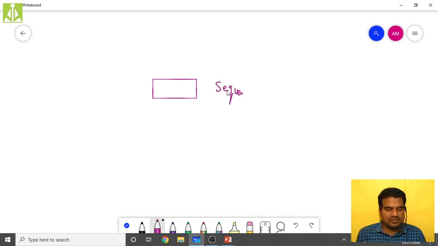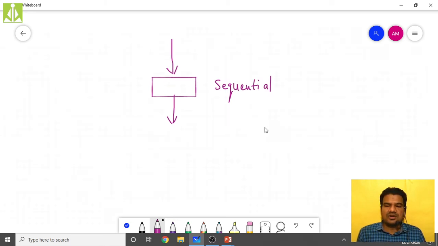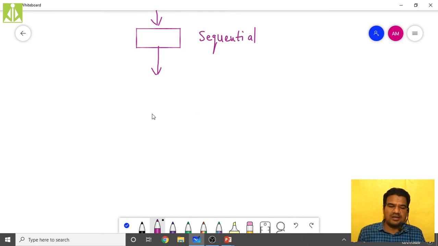If it is sequential, then what will happen? The flow will enter from the top, and the flow will exit from the bottom. Like this it will happen if it is sequential. If it is not sequential, if it is a control structure symbol like this, then what will happen? The flow will enter over here, and after this condition you will have two paths, like this and like this.